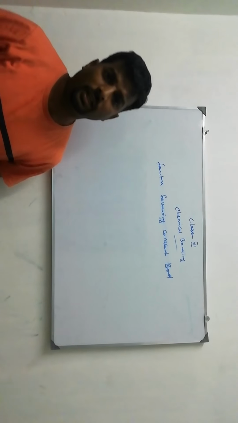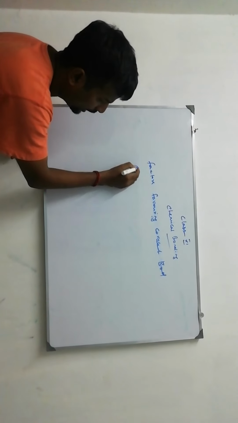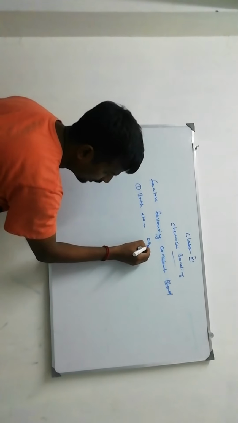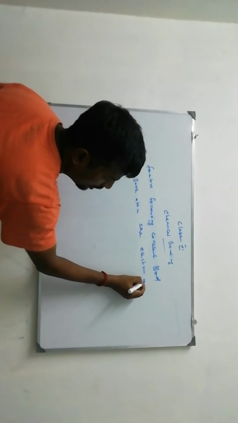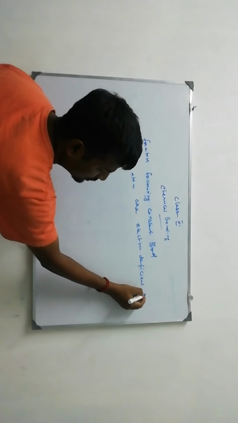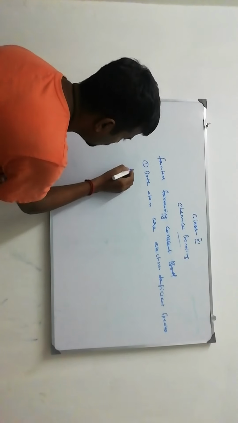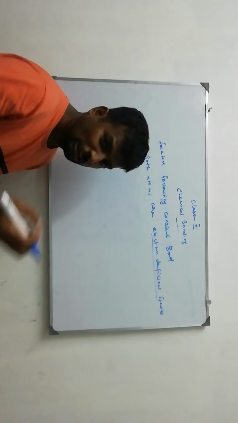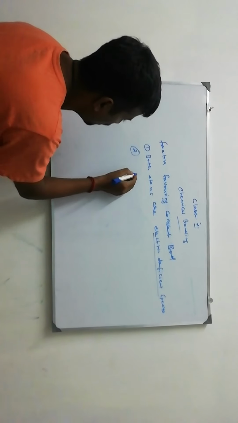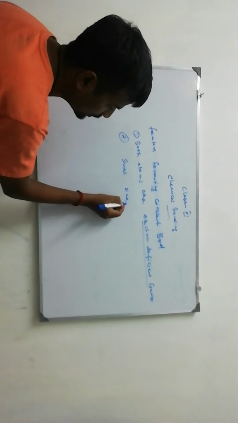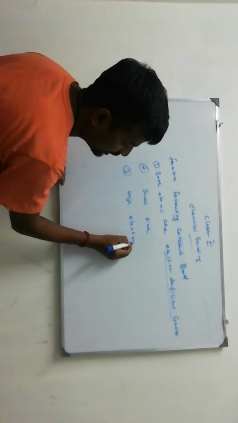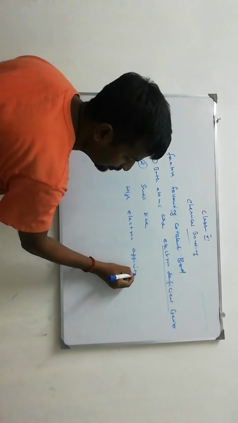Both atoms have similar electronegativities. Both atoms are electron deficient species, electron seeking species. That means both are non-metals. Then small size, they are very small. Atoms are very small in size. High electron affinity, they have high electron affinity.